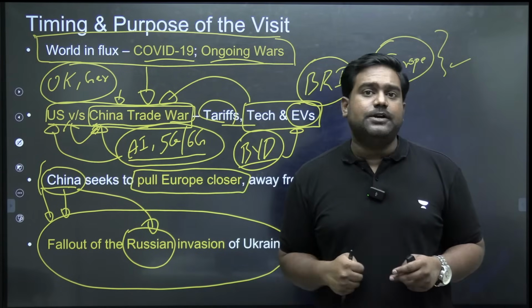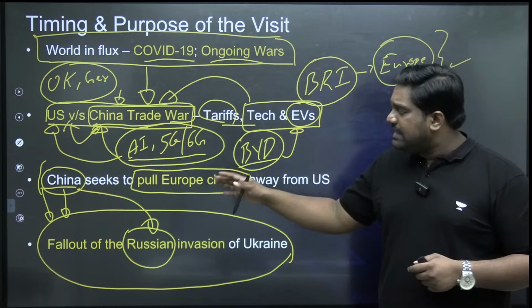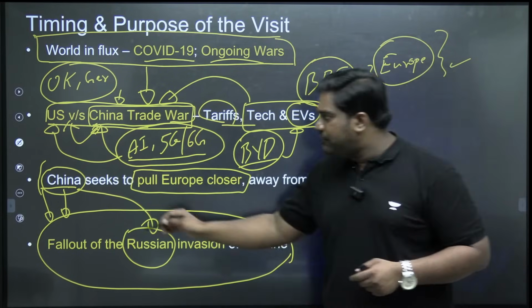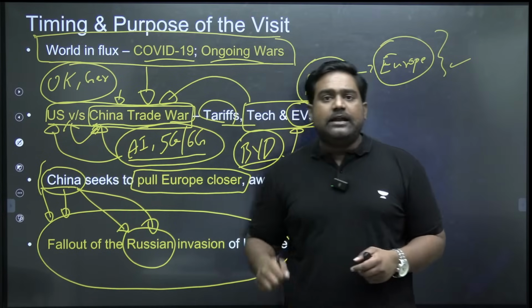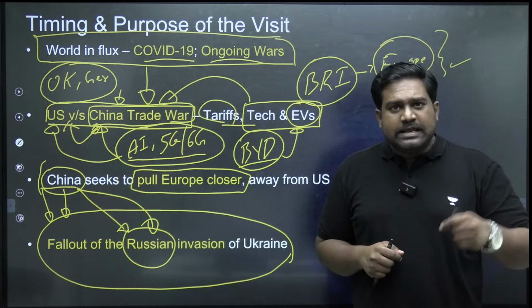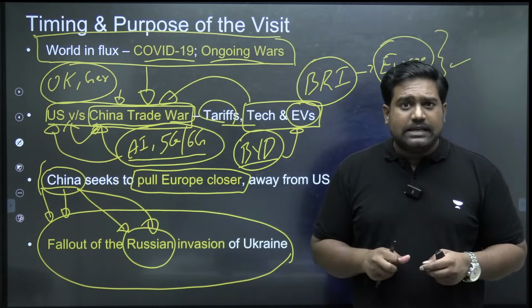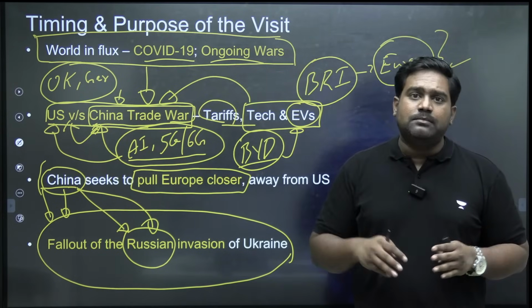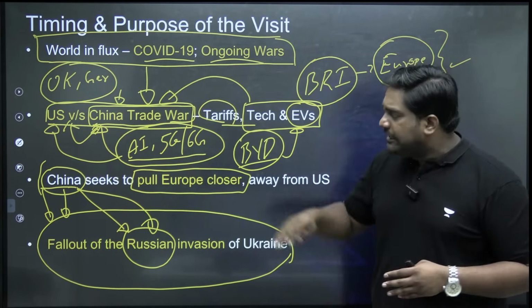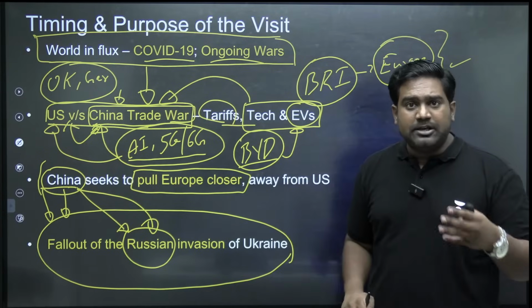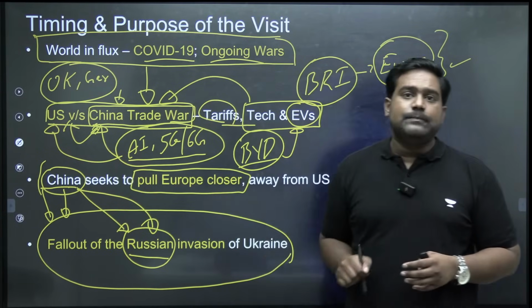Plus, China has been an all-weather friend for Russia, be it at UN Security Council or any other international organization. China has stood with Russia, protected Russia from Western sanctions. It has bypassed the Western sanctions, continued its trade relations with Russia.